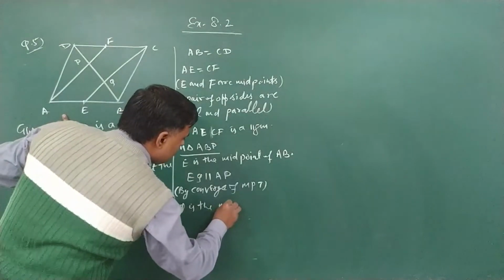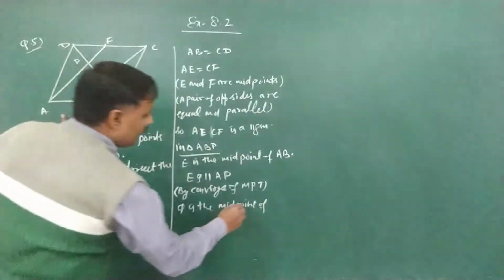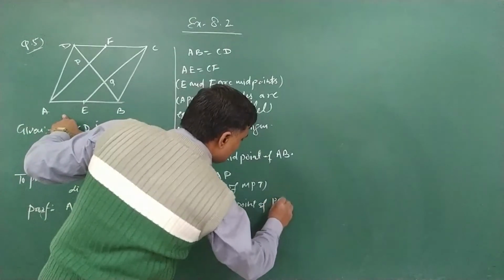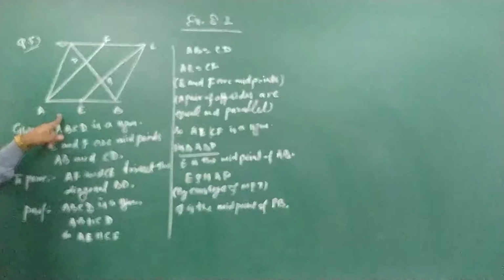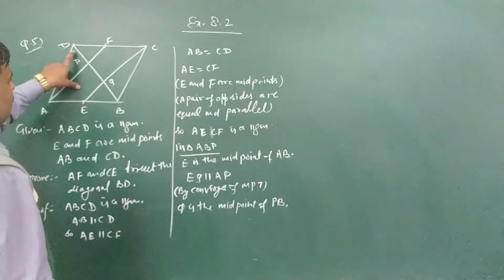Okay, Q is the midpoint of PB. Now we take the second triangle CDQ.